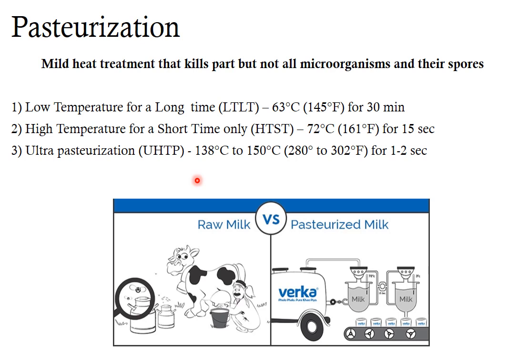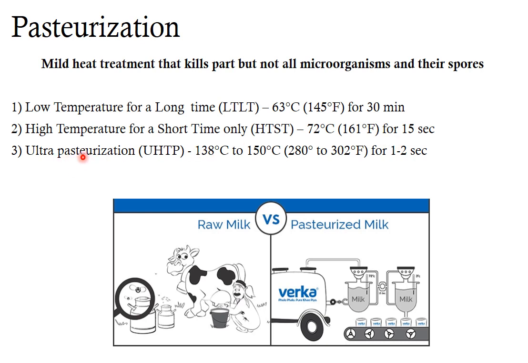There are three different types of pasteurization. First is the low temperature long time method of pasteurization. In this method, a relatively lower temperature is used, and since the temperature is low, you have to pasteurize for a longer period. For example, in case of milk, milk can be pasteurized at 63 degrees Celsius for 30 minutes. In the high temperature short time method, a higher temperature of 72 degrees Celsius is used just for 15 seconds. So as you increase the temperature, you can automatically reduce the time of pasteurization.